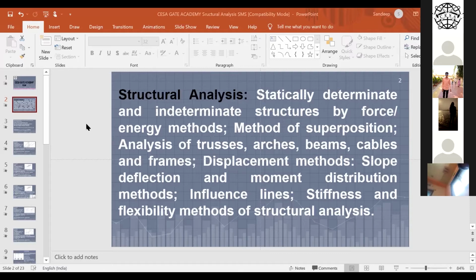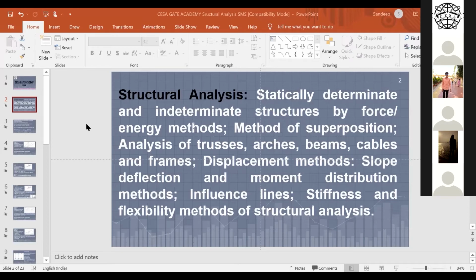Then why do we analyze? The basic question is why we analyze. What is the basic aim of the analysis? Analysis will give us the forces in the members: axial force, shear force, bending moment, torsion moment. In total, there are 6 different forces a member can carry. But it is not possible for us to calculate all 6 forces every time.